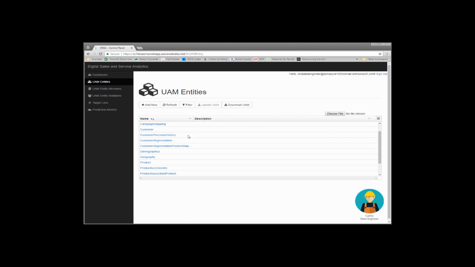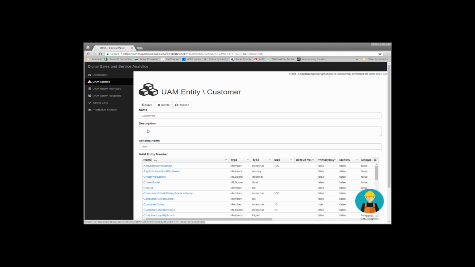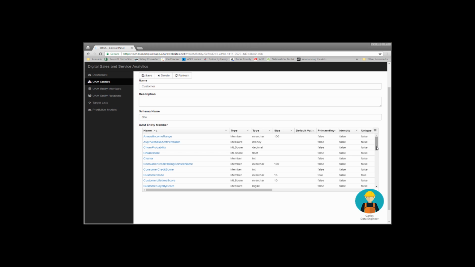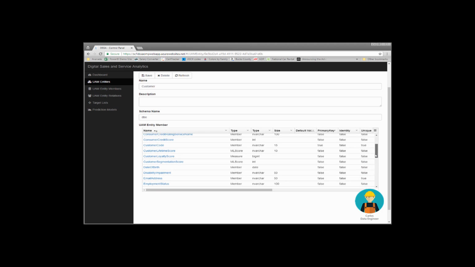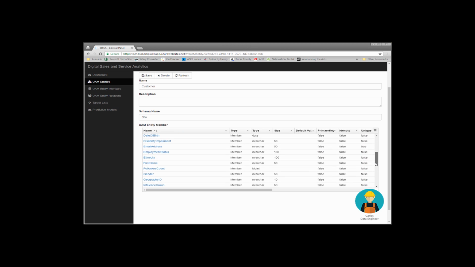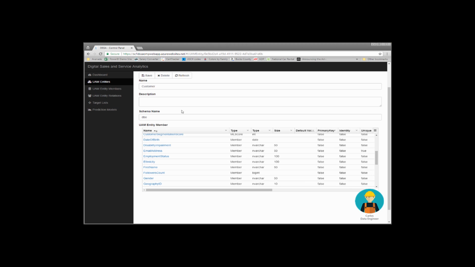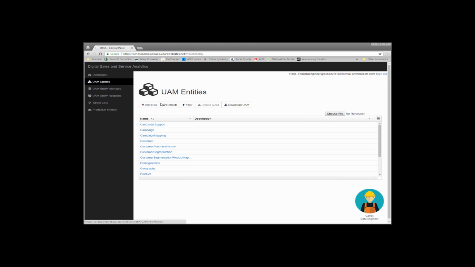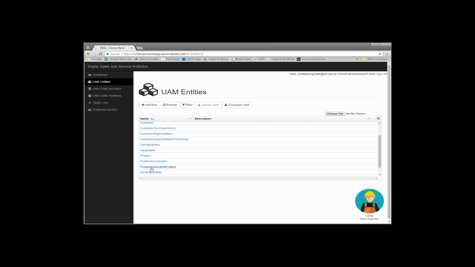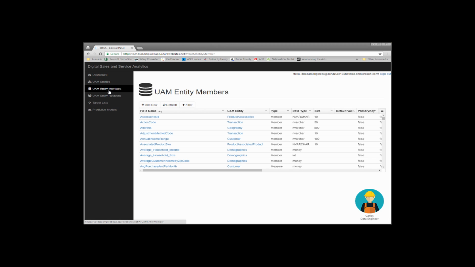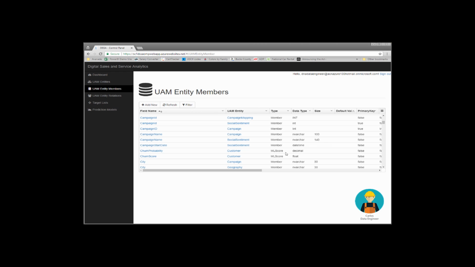In the case of retail, we're using the NRF data model as our basis, but we can see that there's a number of entities like customer and geography and product, and you can see the list goes on. And each of those entities has a series of members, and these are fields that represent either key dimensions, like a customer code or a customer name, measures like purchases year to date, or scores, which would be like the result of a machine learning model, like customer churn score or a segmentation score.